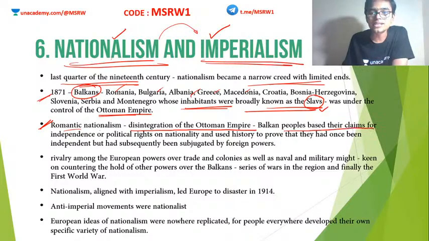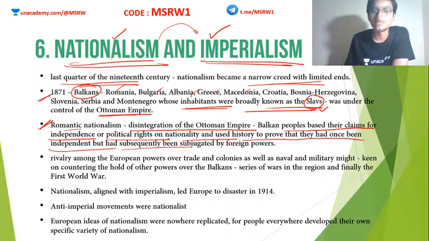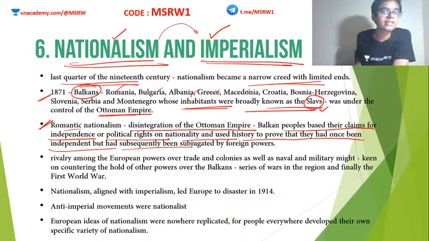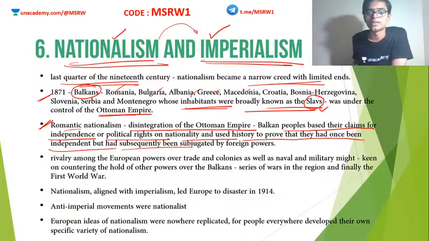Balkan people based their claims for independence or political rights on nationality and used history to prove that they had once been independent but subsequently subjugated by foreign powers. So these people also got inspired by these revolutions, by these ideals, and wanted to achieve independence. So they rose in revolt against the Ottoman Empire and eventually succeeded in achieving independence. Clear? So what happened now?